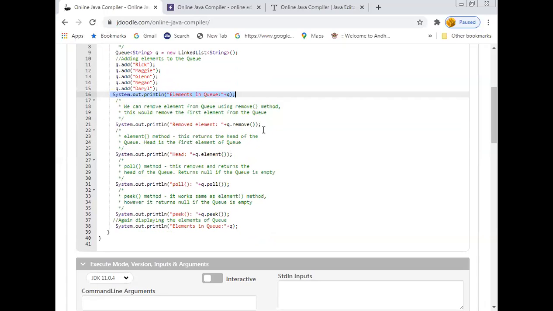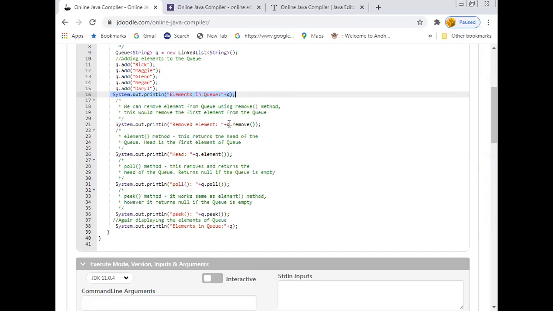Now let us start to remove an element from the queue. The original queue has 5 elements. We can remove an element from the queue using the remove method. This would remove the first element of the queue. As you are aware, insertion is made at the rear end and deletion is made from the front end, because a queue has 2 ends, one meant for inserting and another for deleting. Always when you delete an element, it should be the first element of the queue, because it follows the first in, first out mechanism. That is the reason you are supposed to remove the first element only.